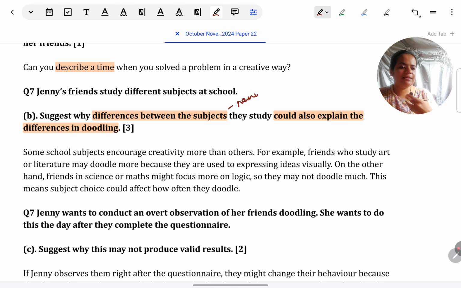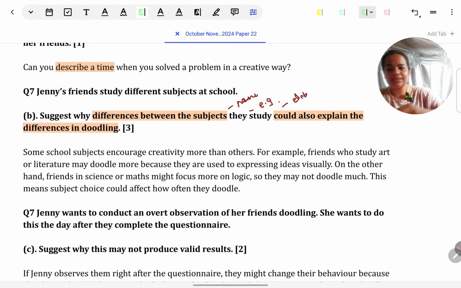Name it means just identify the idea that you're going to give on what relation must be there between subjects and doodling. Is it something to do with subjects being boring? Is it to do with subjects encouraging creativity? So first just identify that. I'll show you in the model answer. Then give an example. For example, if this subject is like this, then this can happen. That will give you a second mark. And then just explain it further. Just elaborate on it further. So 3 points, 3 marks.